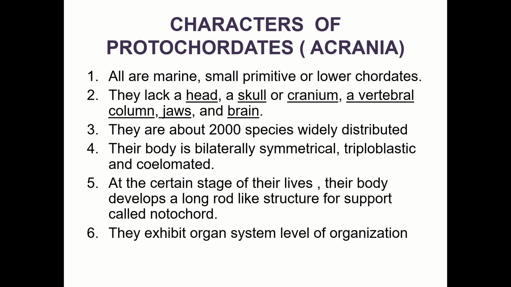There are about 2000 species widely distributed around the world. Their body is bilaterally symmetrical, triploblastic, and coelomate. At a certain stage of their lives, the body develops a long rod-like structure for support called the notochord. They exhibit organ system level of organization.